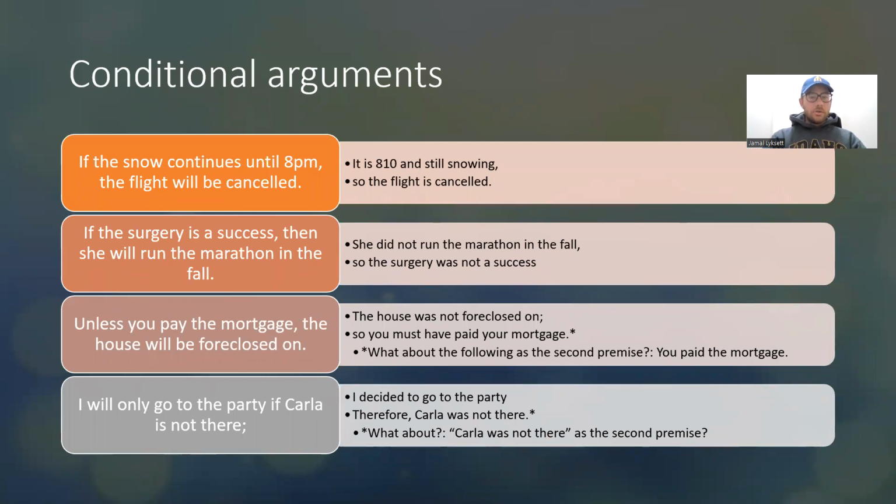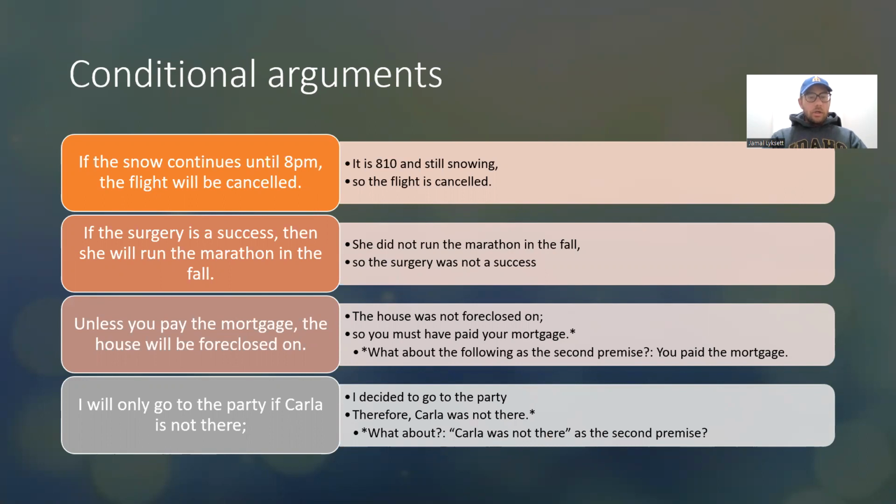If the snow continues until 8 p.m., the flight will be canceled. So that's our first statement, our major premise. And then our next premise, we have it is 8:10 and still snowing. Therefore, the flight is canceled, right? So you can see how the flight is canceled follows from that argument.